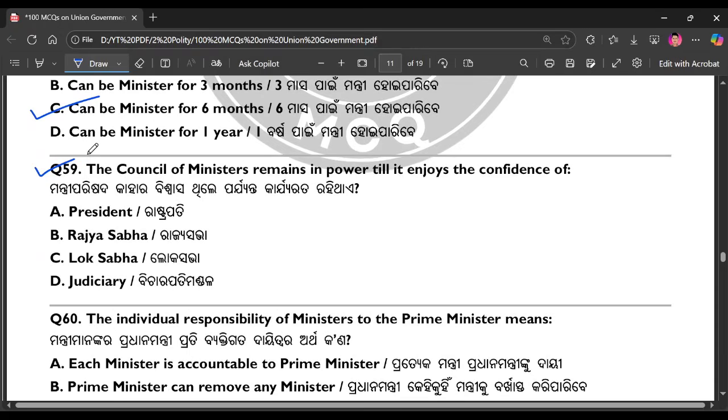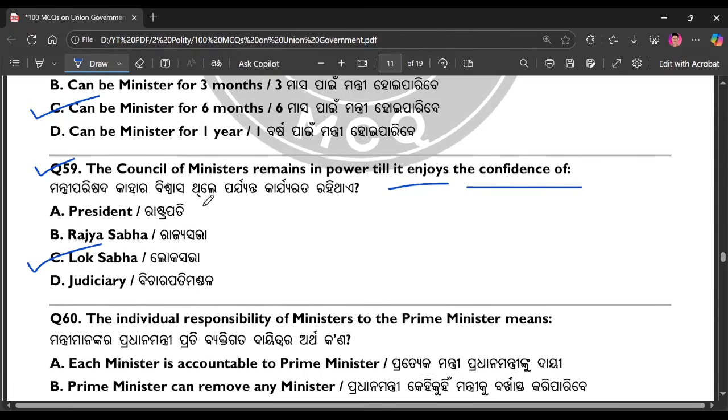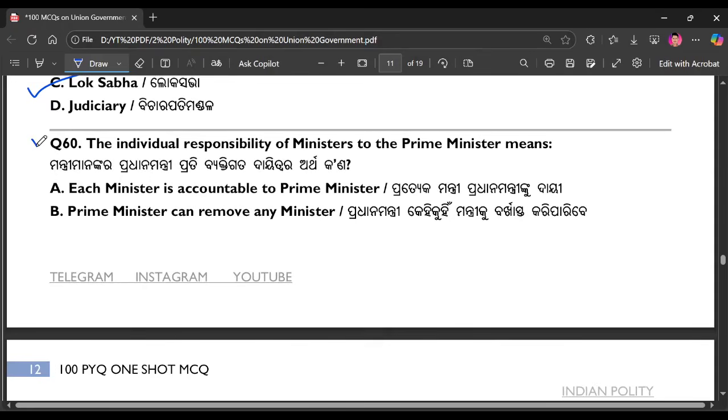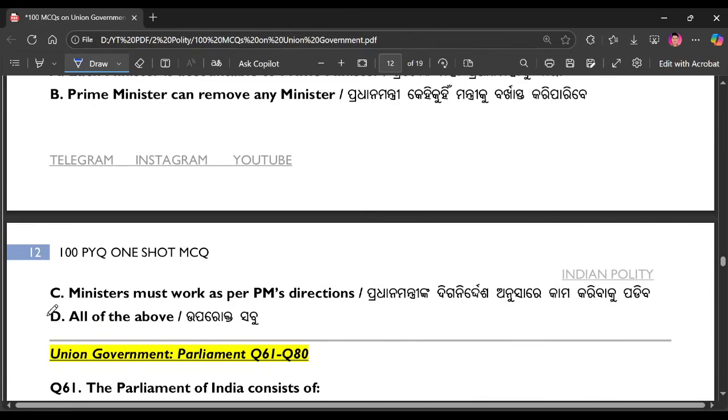Question number 59. The Council of Ministers remain in power till it enjoy the confidence of. The right answer is option number C. Question number 60. The individual responsibility of minister to the prime minister mean. The right answer is option number D.